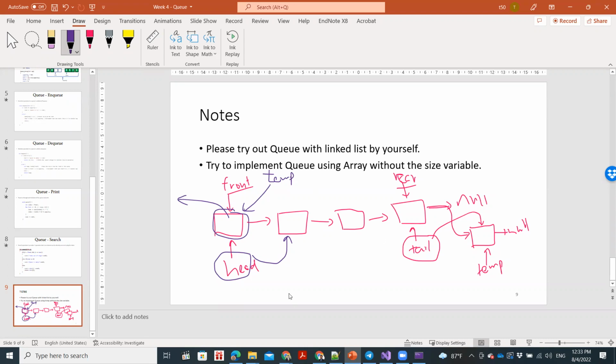So one unique thing about this is we don't need the size variable at all. We don't need the size variable at all when we're using the linked list.